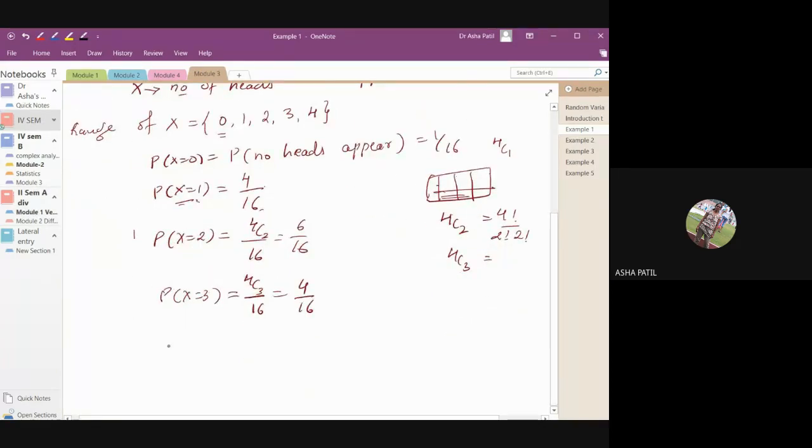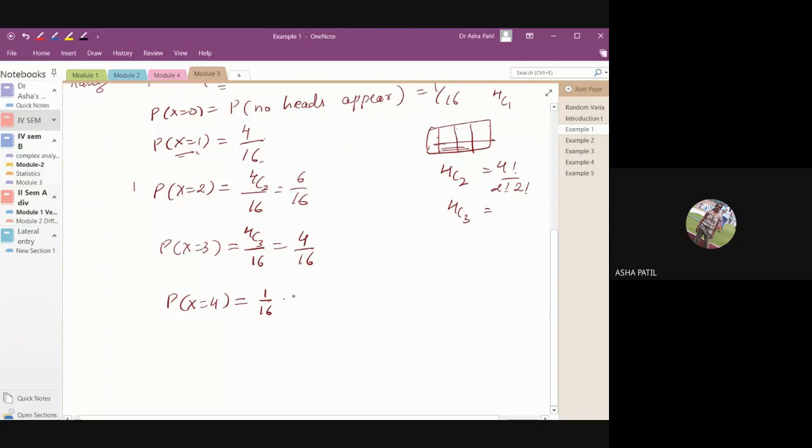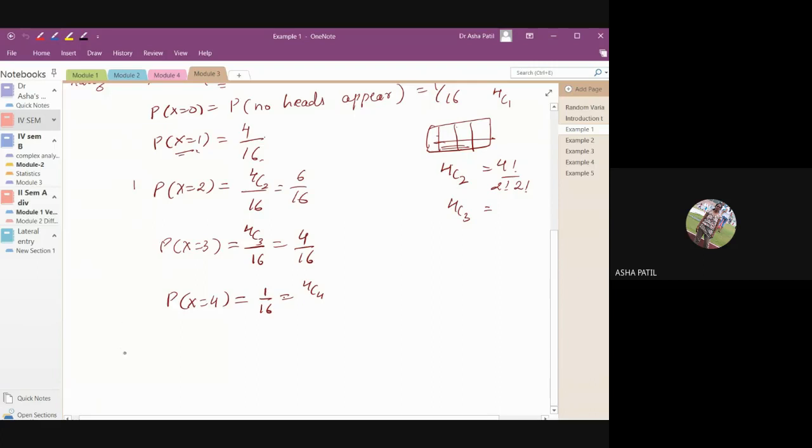Now, what about the probability that x is equal to 4? This is easy. All 4 heads means there is only one case. So we have 1 by 16. If you want to put it in terms of C, it is 4C4. All 4 should be heads. So 4C4 is 1. Now we have got all the probabilities.